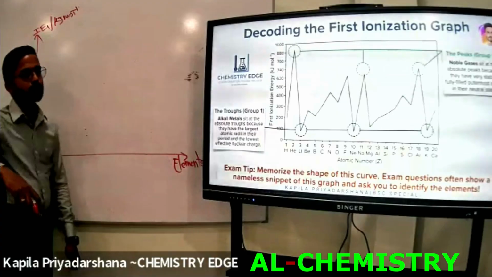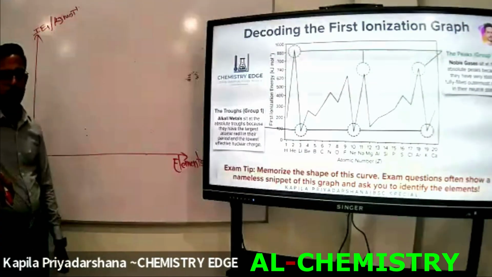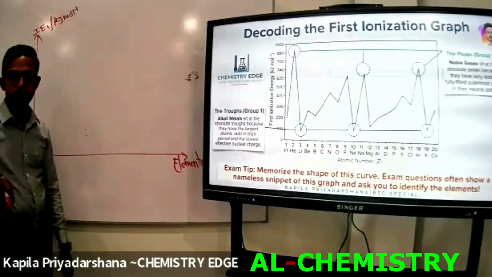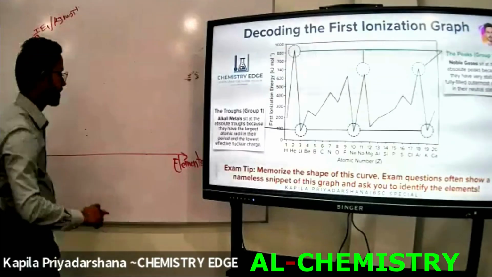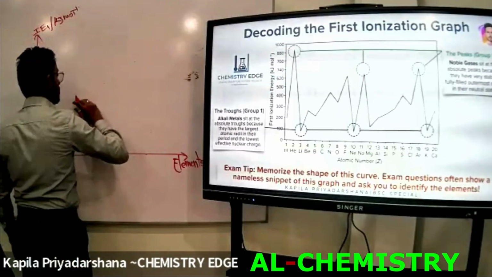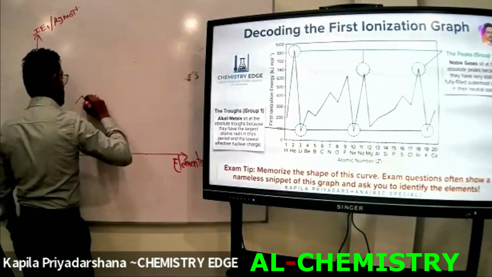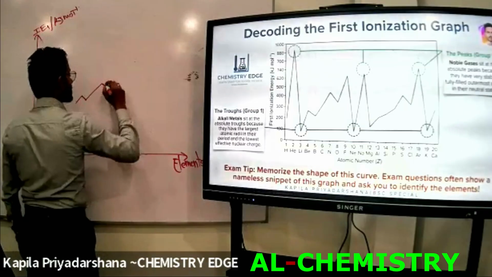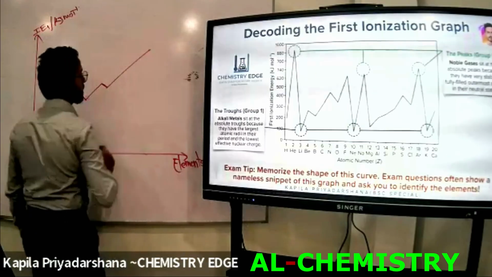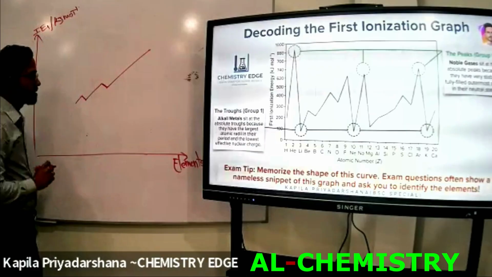Now I am going to draw the first ionization energy graph for the first to fourth periods. Now I am going to start the second period, like this. This is the shape now.